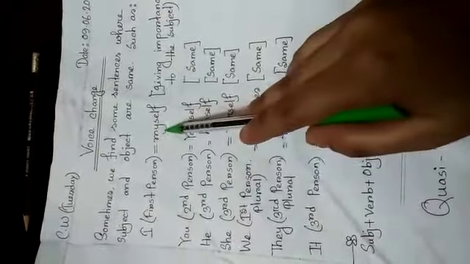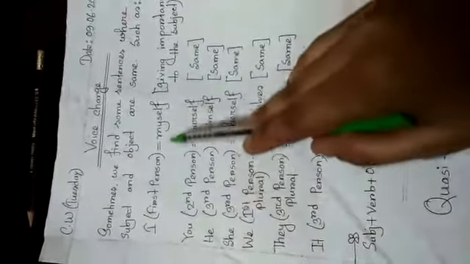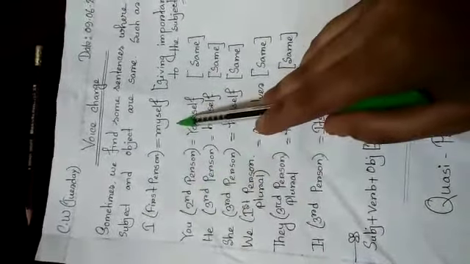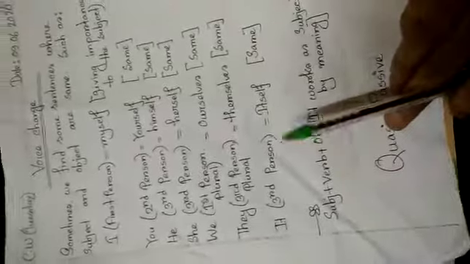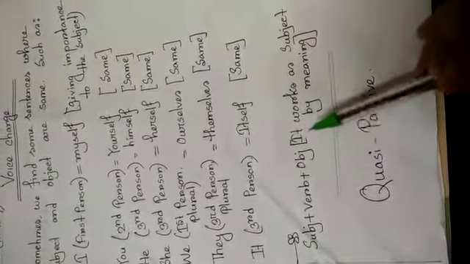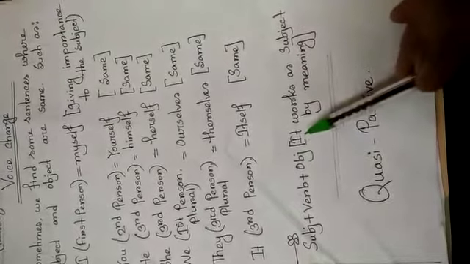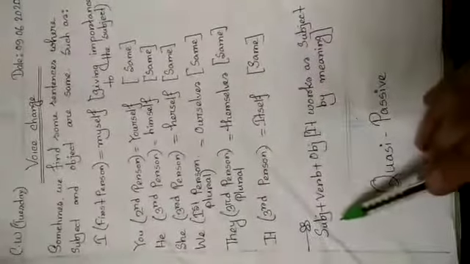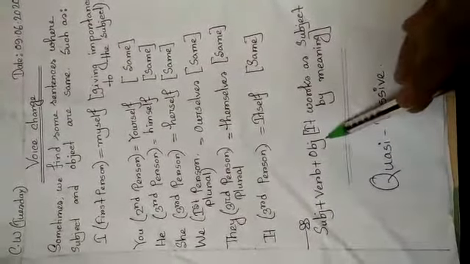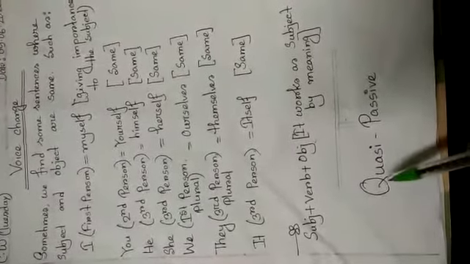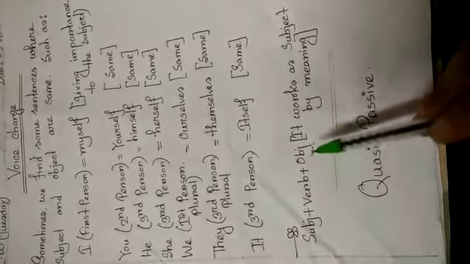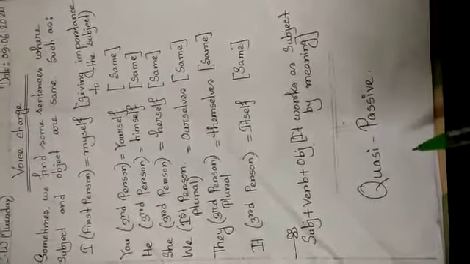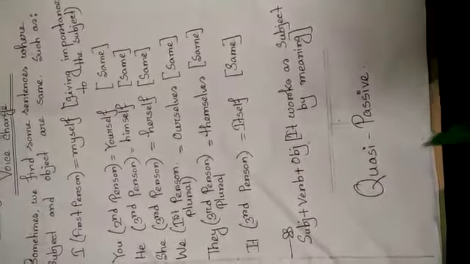Subject and object will be only one. There will be no difference for finding the dissimilarity of subject and object. And in the last, what have I written? Subject, verb plus object. The object works as the subject by meaning. That means for this formula, when you find subject and object, it will be only one. And this kind of voice is called quasi-passive. I am telling again, this kind of voice is called quasi-passive. Quasi-passive means it works half active and half passive.